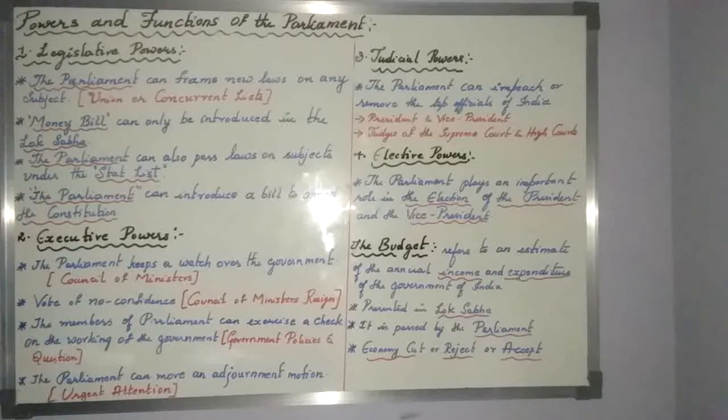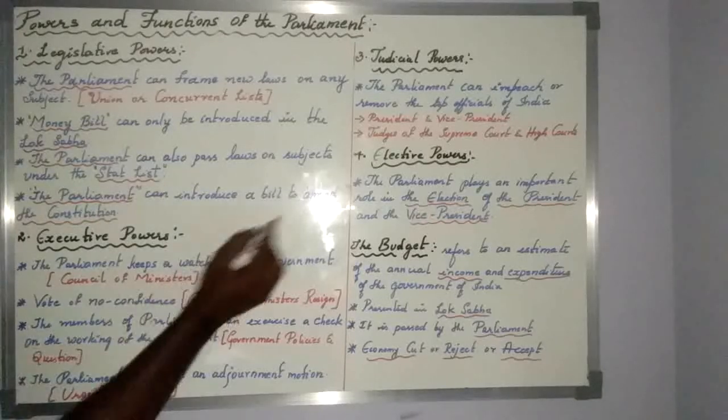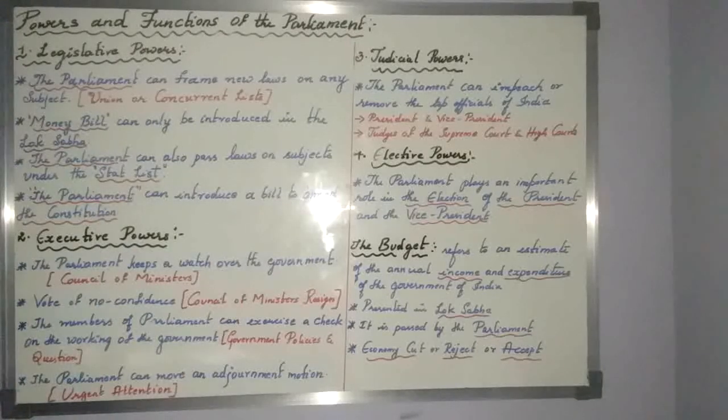Only, you are just modifying, or you are just removing the outdated laws and making an amendment. So amending the constitution, making an amendment to the Indian constitution, that can be done only by the parliament. Okay, so these are the four legislative powers of the Union Parliament that we are having.